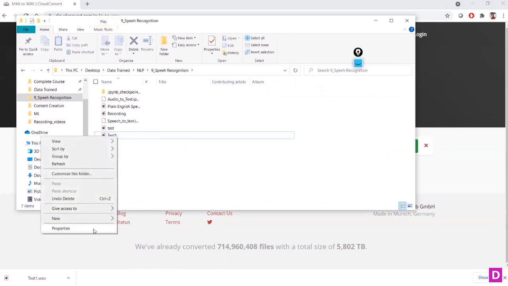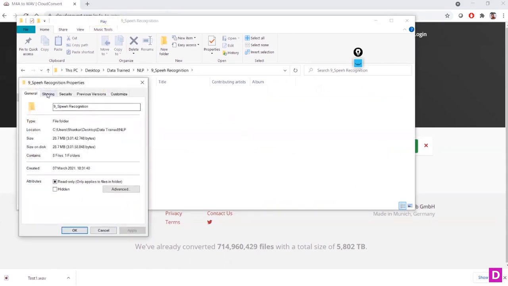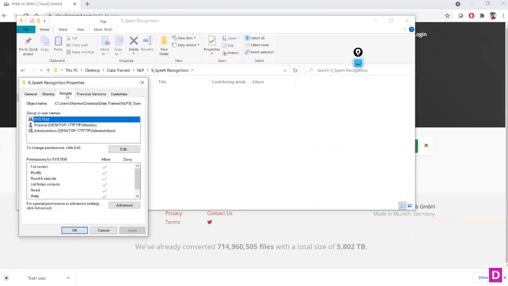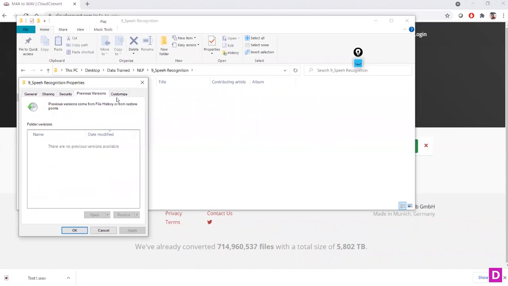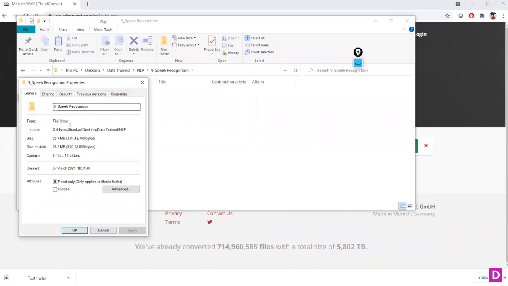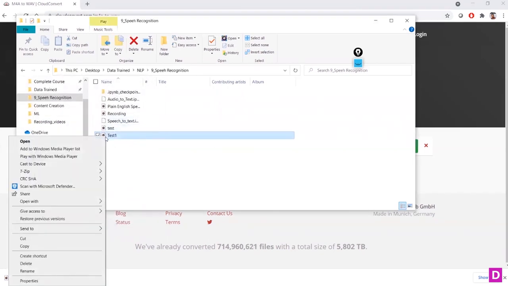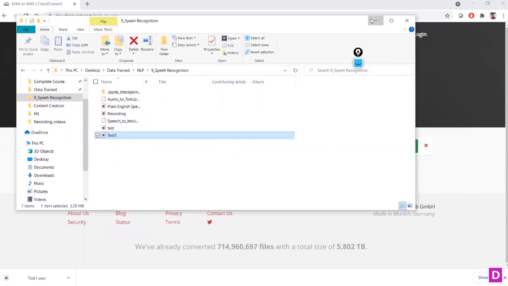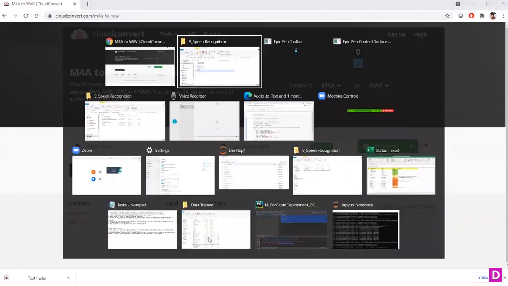It's not showing which format it is, but I'm sure it is WAV format only. Let's check. No worries, since we have converted to WAV format, for sure it is going to be WAV format only. I think I have pressed some wrong button. So, .wav format. Let's get started with how we can convert that into text.